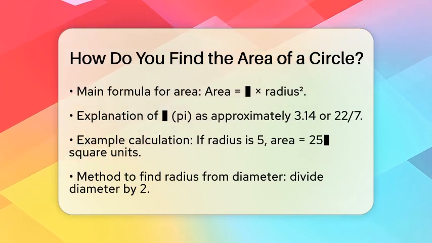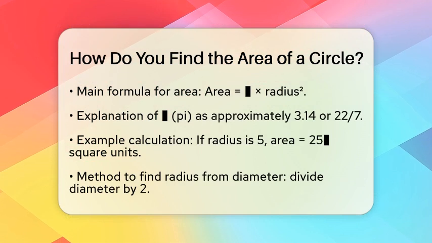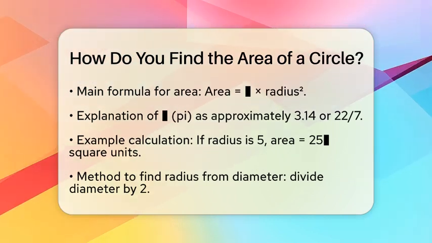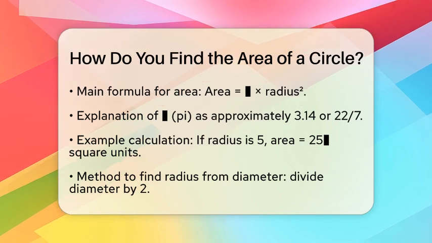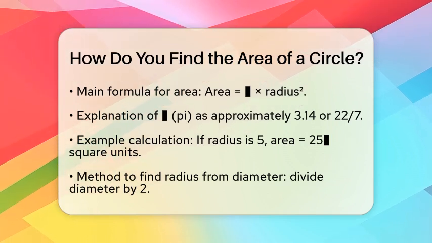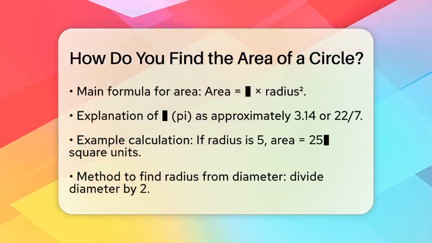Alternatively, there is another formula you can use directly with the diameter. It is area equals pi divided by 4 times the diameter squared. This comes from substituting the radius as diameter divided by 2 into the first formula.